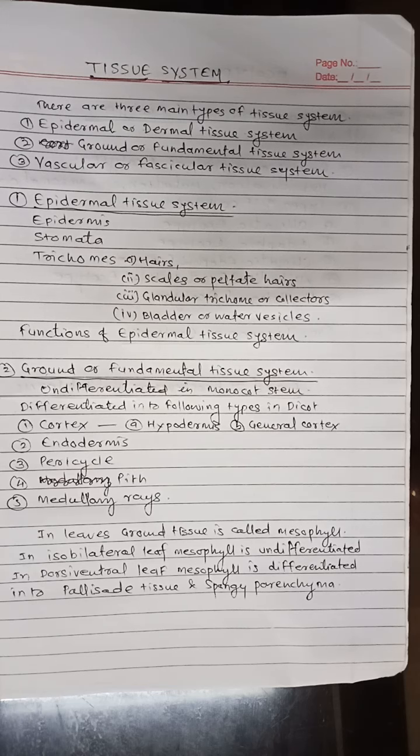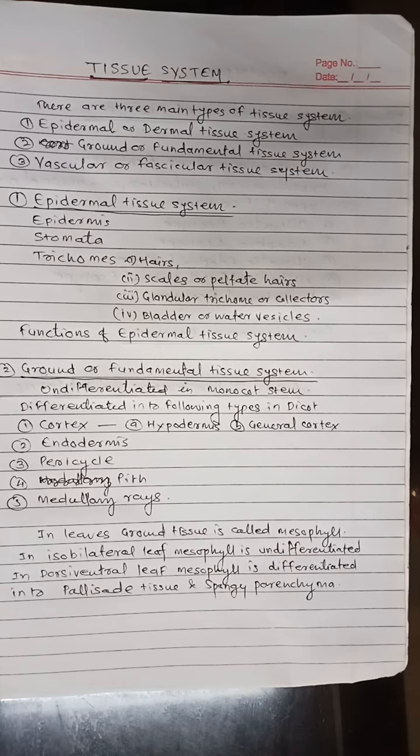Now the second tissue system, that is ground or fundamental tissue system. This system extends from below the epidermis to the center and forms the main bulk of the plant body. This system is derived from the periblem and plerome tissue of the promeristematic zone. The ground or fundamental tissue develops from the periblem and plerome tissue of the meristem.